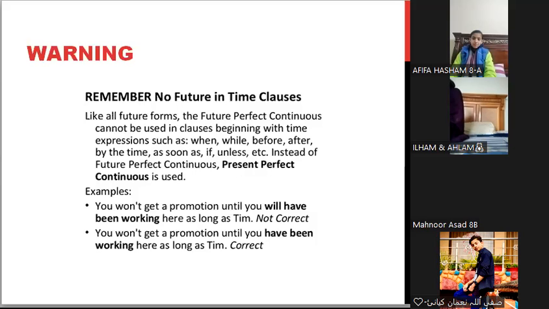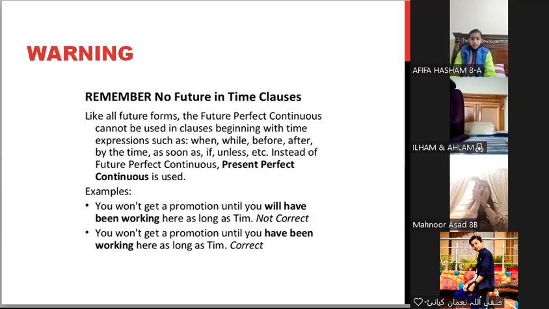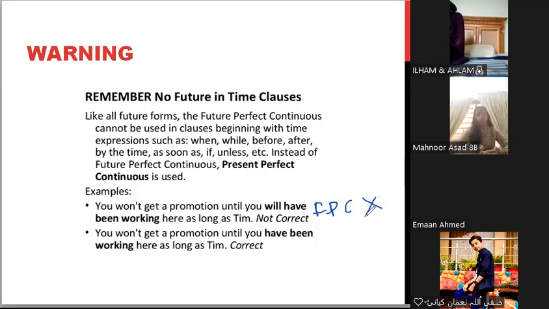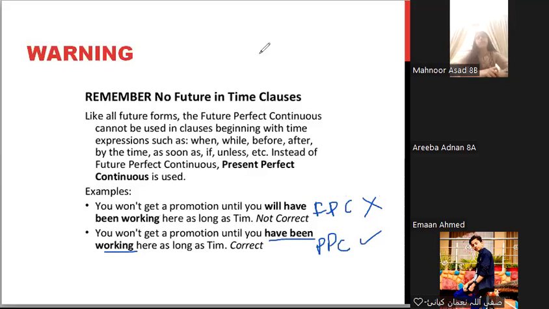You won't get a promotion until you will have been working here as long as Tim. Will have been working क्योंकि future perfect continuous है, इसलिए यहां पर ये incorrect है. You won't get a promotion until you have been working here as long as Tim. Because this is present perfect continuous, this is correct. ठीक हो गया?